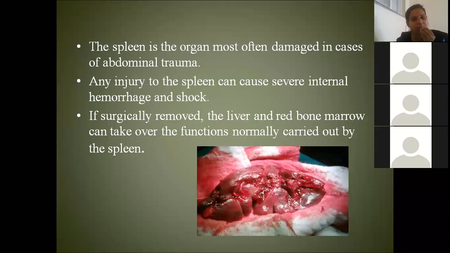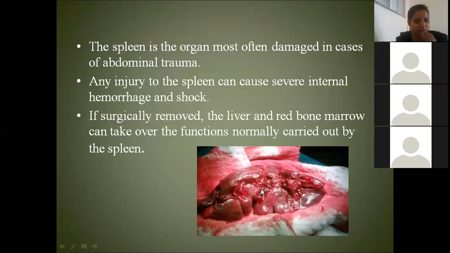Do you think 2 liters, 3 liters will be sufficient to supply the tissues? No, it will not be sufficient. So that type of shock is called hypovolemic shock. Hypo means low, volemia means blood volume is reduced. We call it hypovolemic shock, which may occur due to the rupture of splenic arteries. Okay. If surgically removed, the liver and red bone marrow will take over the function of the spleen.